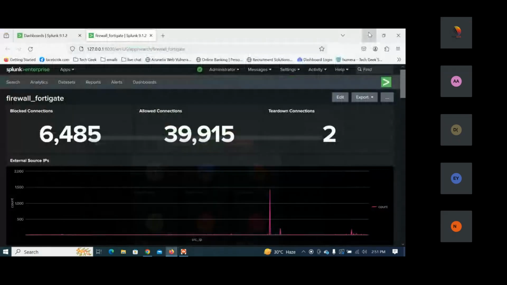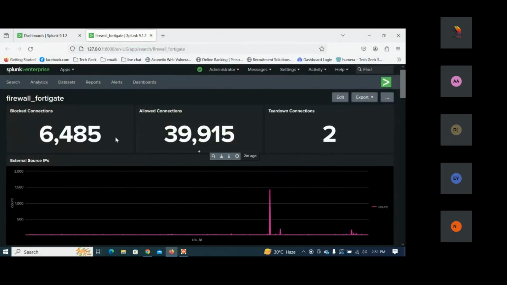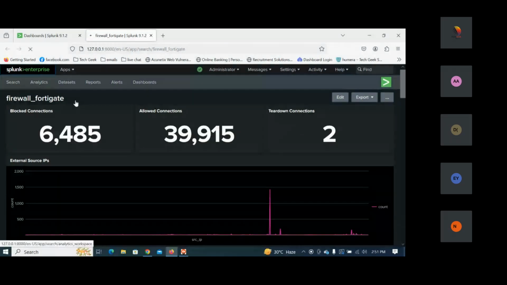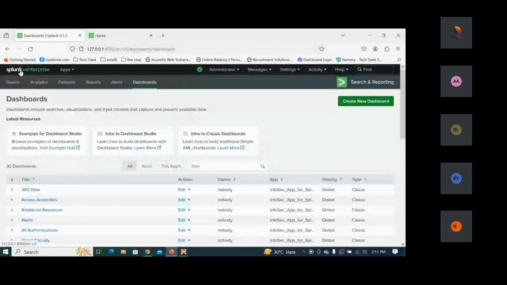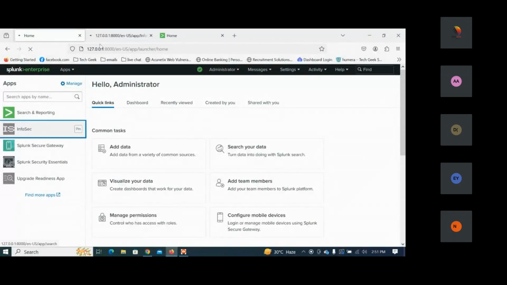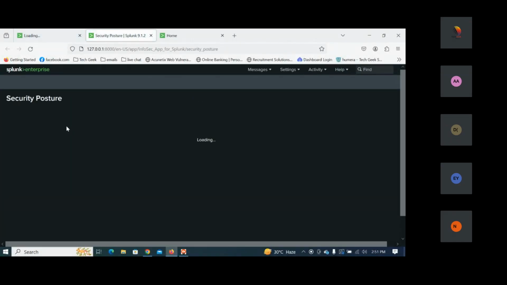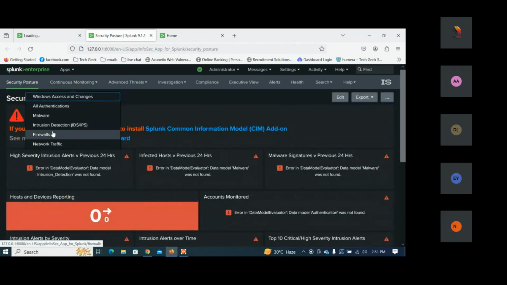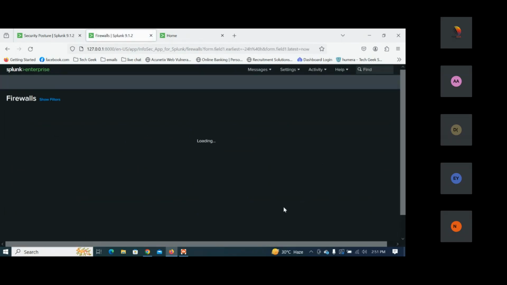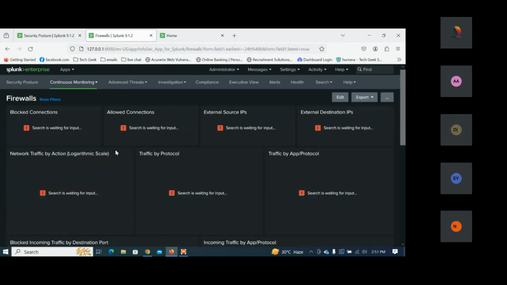Let's go to Splunk Enterprise here. At this point, I'm clicking on the InfoSec app. So this is our InfoSec app. The first thing is what we require here: the fields we are seeing, based on this we create. So this entire set of fields we will create today. First I'll start with the block connections and allow connections.